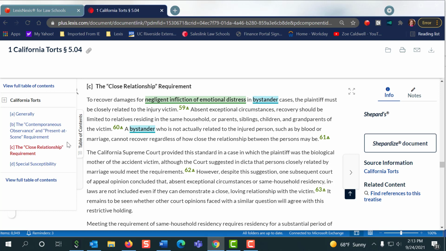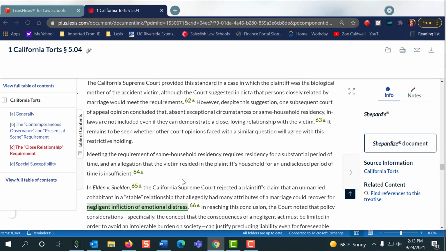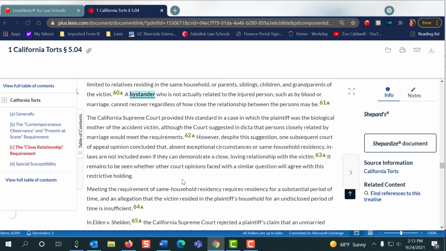So we want that spectrum of case law that outlines who those people are and under what circumstances the court is finding them close enough. So for each of these little footnotes, you can bounce down and read the cases where these are coming from. So once we have an idea of what the case law is, and we understand the element, do we need this closely related test?